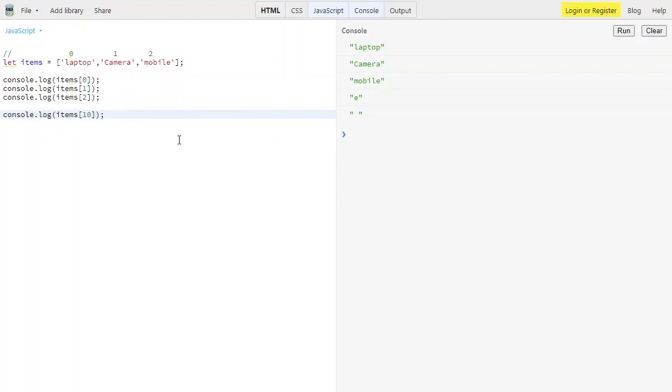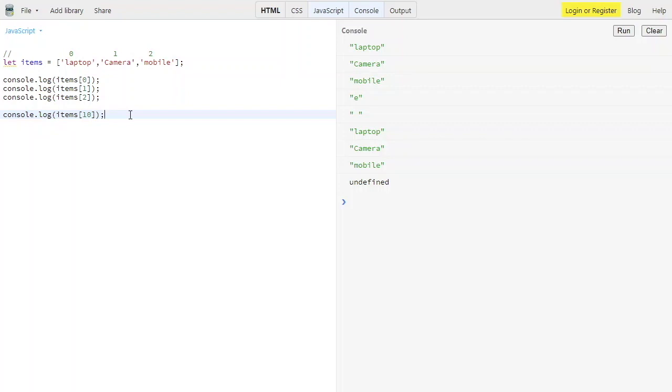But in JavaScript, it will give me undefined. We have the array defined, but that value is not defined. If I try to run, we are getting an undefined value, because we have an array but we haven't declared a value for that particular index. So that's a very good example of the same.